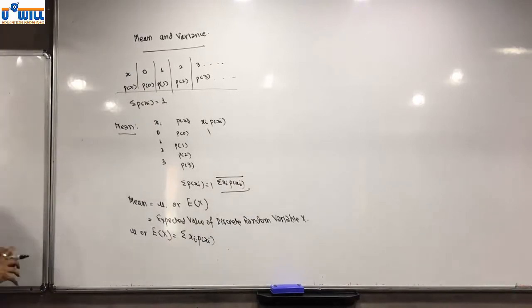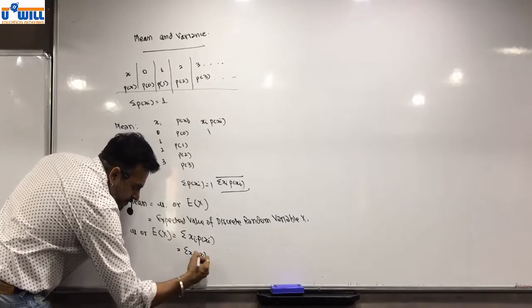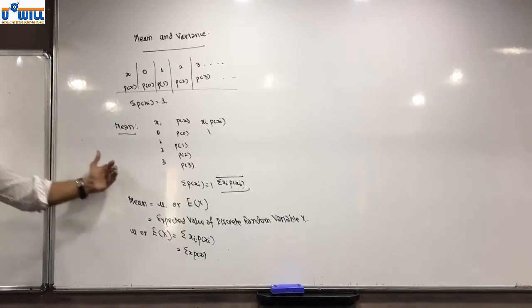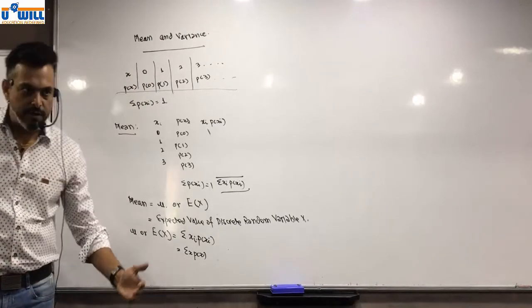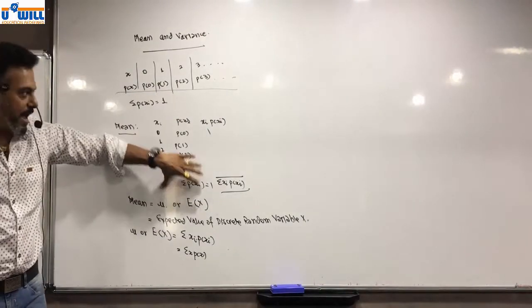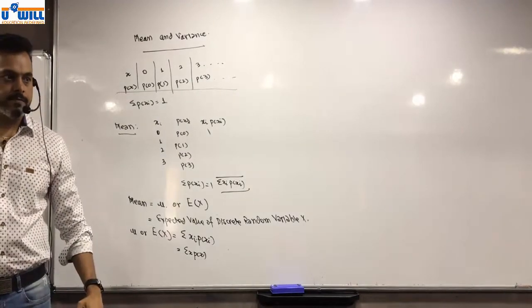For simplicity purpose, we write sigma x p of x. Understood this? So if I want to find mean of this probability distribution, the next step will be, after I find this, I'll multiply these two. Got it?